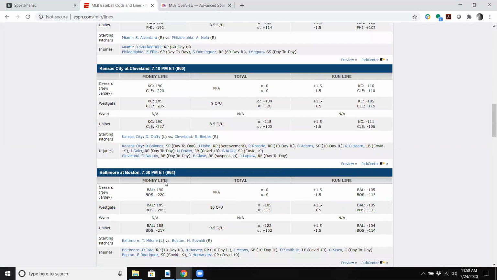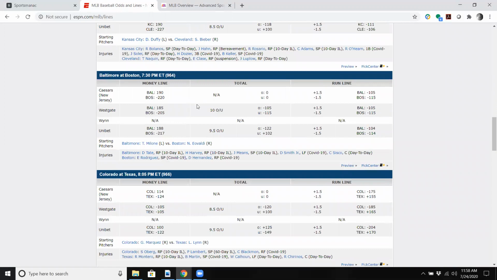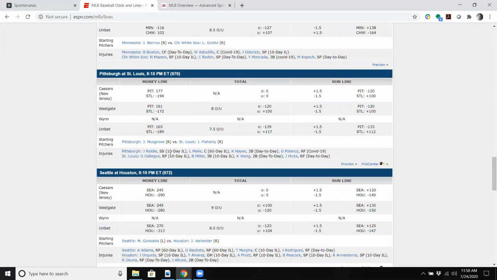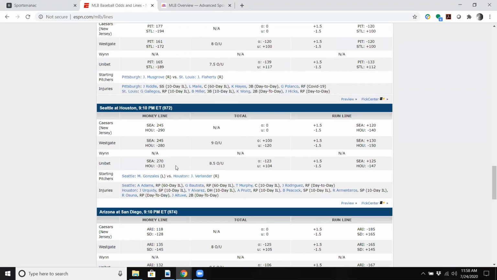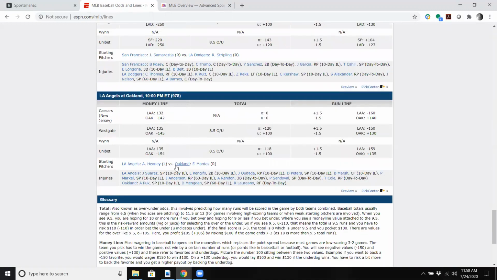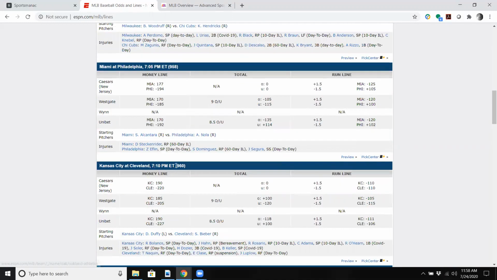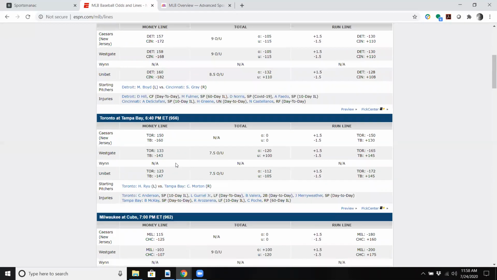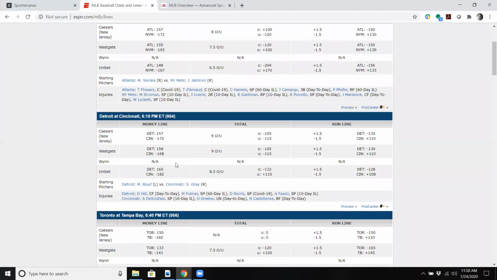As we see here, the biggest run total for today is the Baltimore-Boston line, and Boston is a heavy favorite, -205. So naturally, Boston would have the highest implied run total. Dodgers are also pretty high. Cardinals are decent. Houston, of course, is always a good one. So those are some of the lines you see. Again, a really great place, just go to espn.com/MLB/lines to get the most up-to-date Vegas numbers.